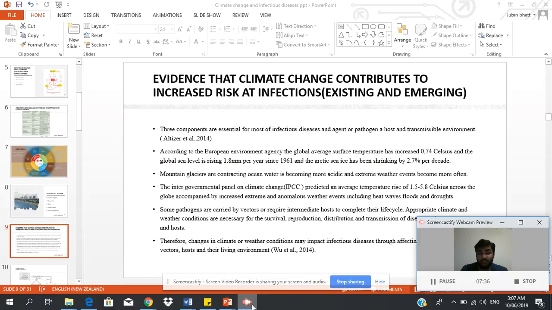Some pathogens are the carriers of vector-borne diseases, and the host completes their life cycle. Appropriate climate and weather conditions are necessary for the survival, reproduction, distribution, and transmission of the diseases from pathogen and host. Therefore, changes in climate or weather conditions impact mainly the infection diseases through vectors.